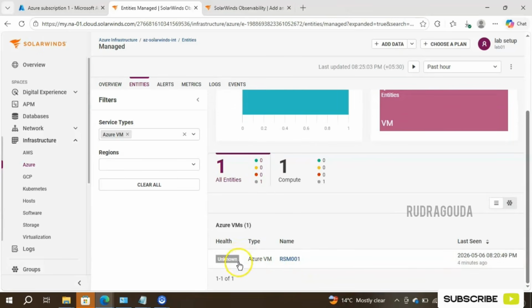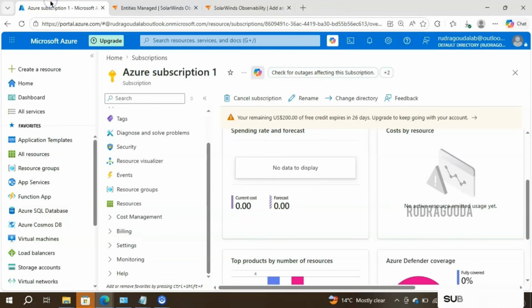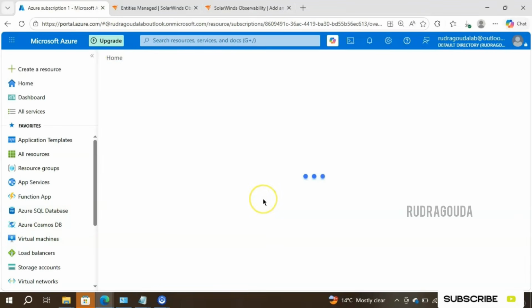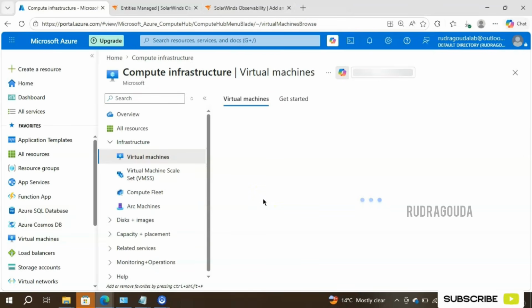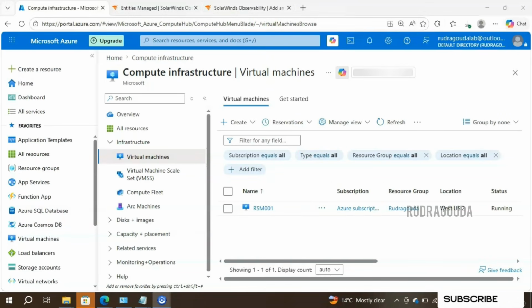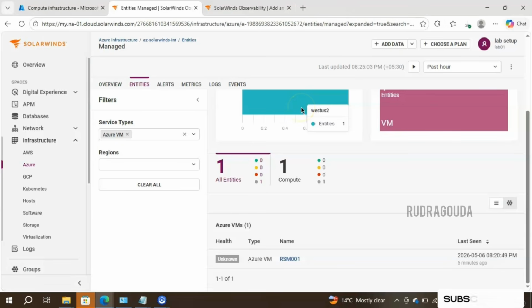Of course, health state is unknown. Don't worry, it will change the status shortly. Type is Azure VM and name is RSM001. Let me go back to my Azure portal and go to the virtual machines, where this name should be there. If RSM001 is there, then we can easily say yes, our integration is working as expected in the case of SolarWinds. You are able to see the exact server name here, RSM001, and the location we chose, West US 2, is the same information reflected here as well.